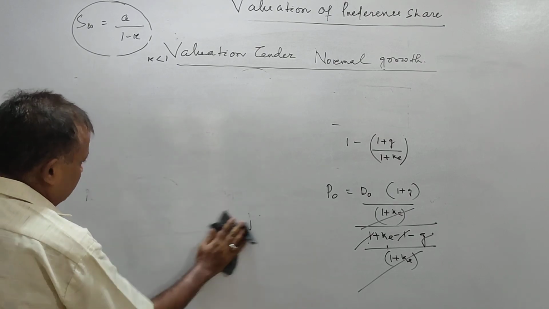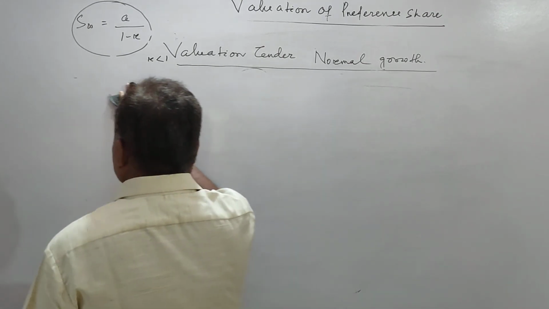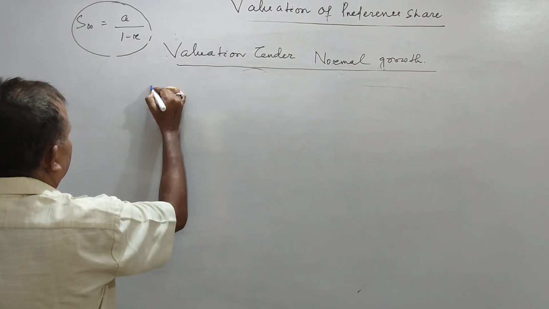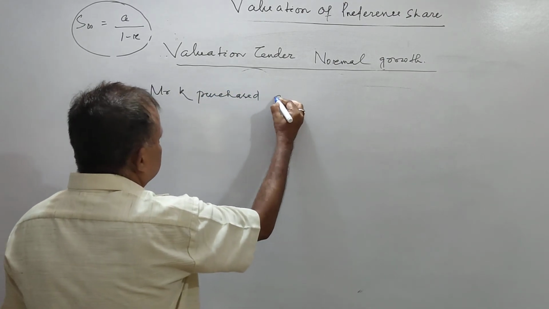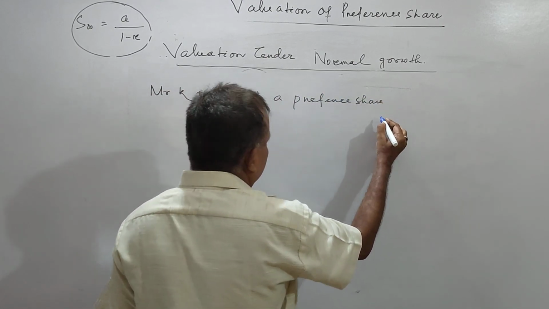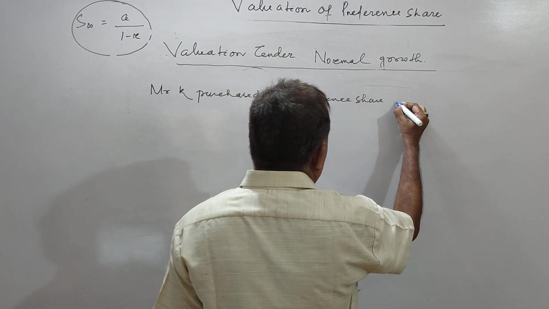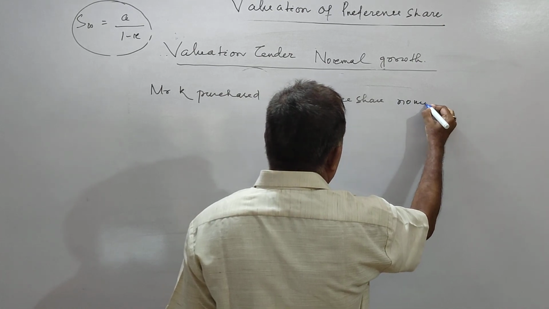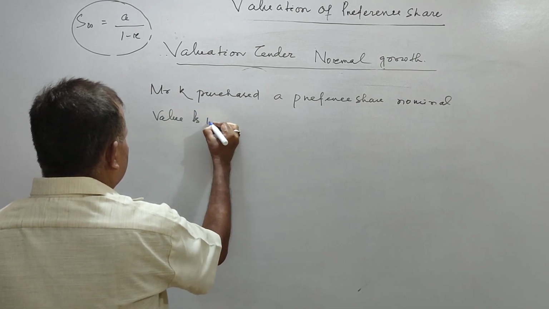So for example, Mr. K purchased a preference share of nominal value ₹100.